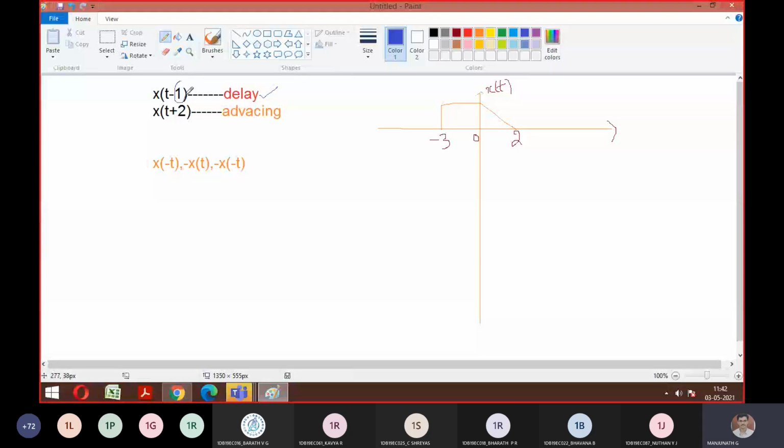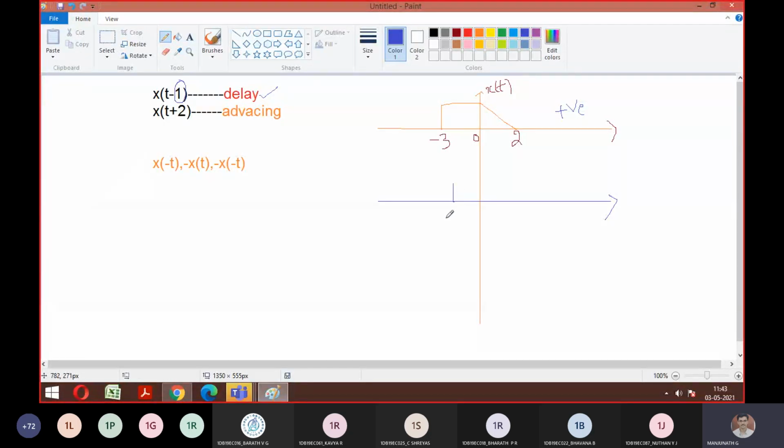What's the delay given? 1. So what should happen for this signal now? What was starting from -3? Delay means it has to go towards the positive side. Correct? Since it has to move towards the positive side, the signal that was starting from -3 has to start from -2, and this will end at 3. Agree? So let me start this at -2.